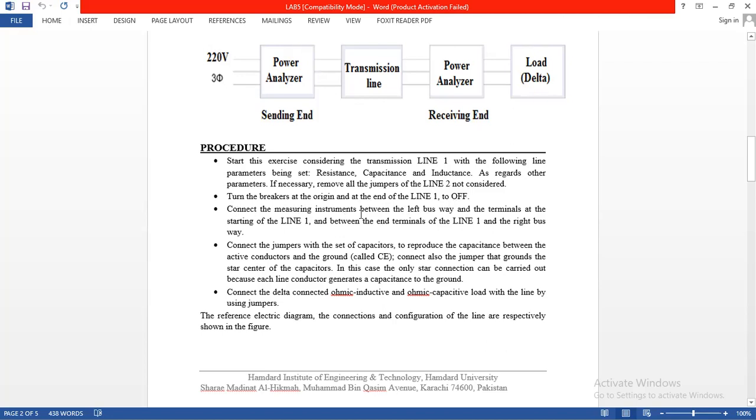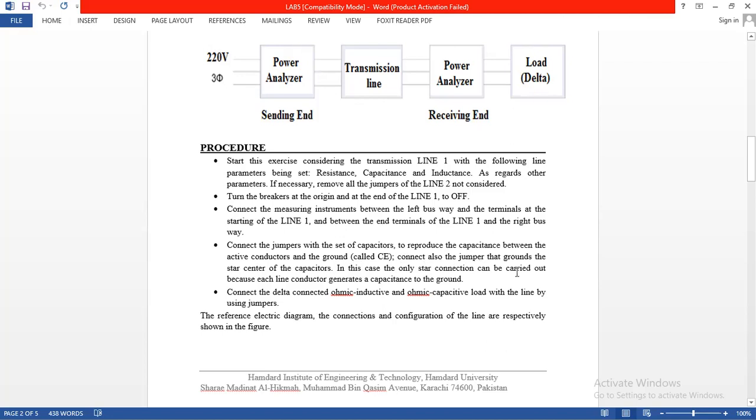Connect the measuring instrument between the left busway and the terminals at the start of transmission line 1, and between the end terminals of line 1 and the right busway. Connect the jumpers with a set of capacitors to reproduce the capacitance between the active conductors and the ground, that is the CE.